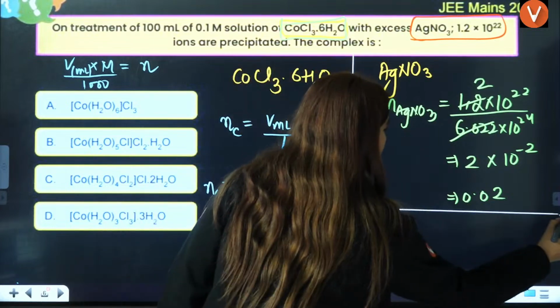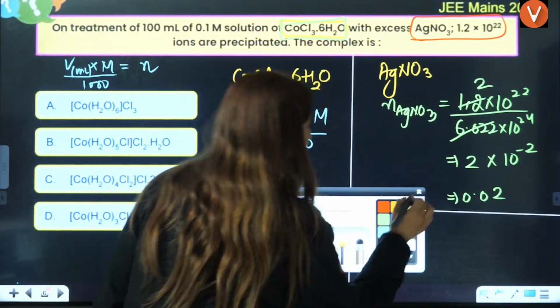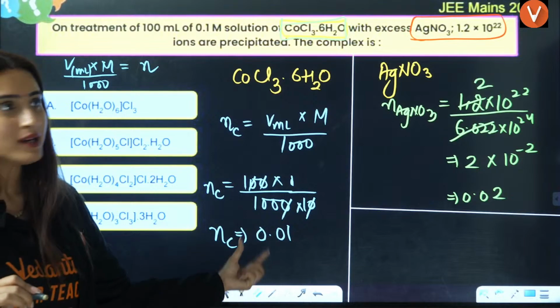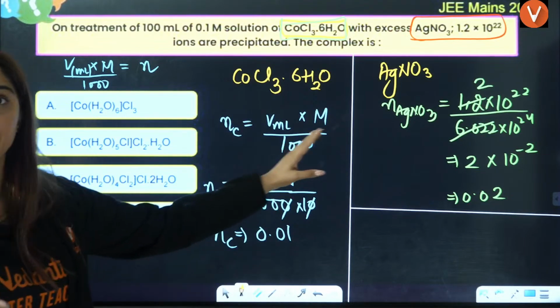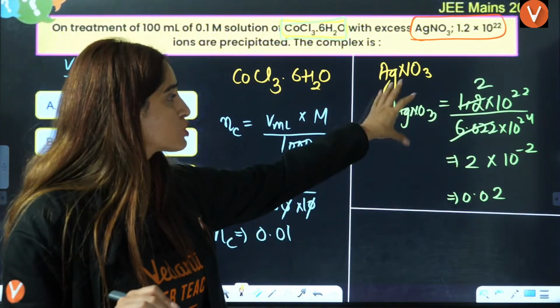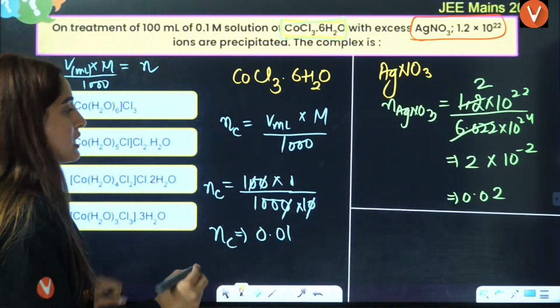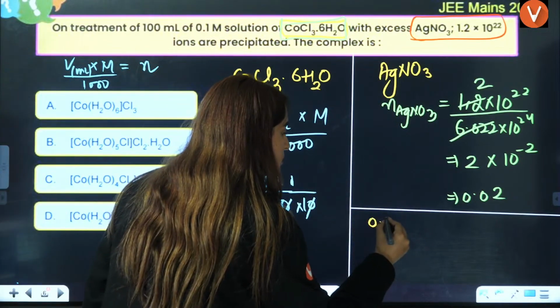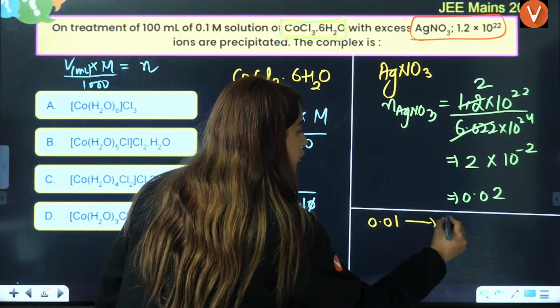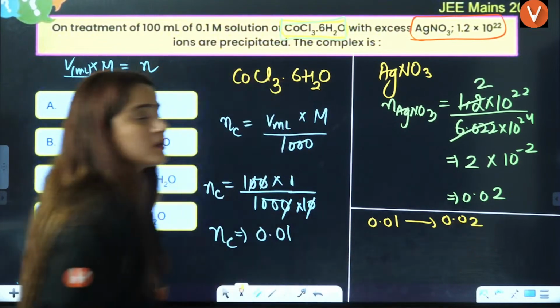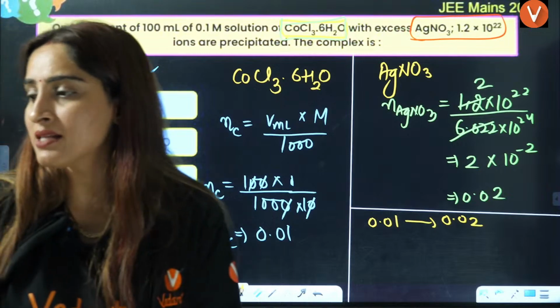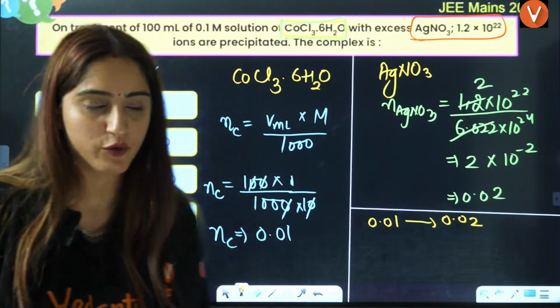Now, from here we can easily say that 0.01 is the number of moles of this compound, and 0.02 is the number of moles of AgNO3, right? The same number of moles of AgNO3 means the same number of moles of AgCl you will have.